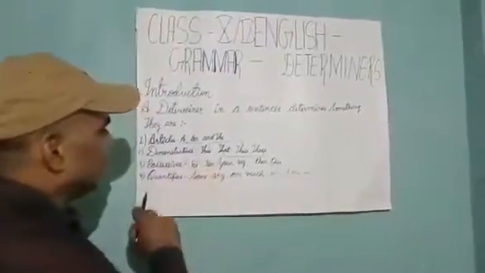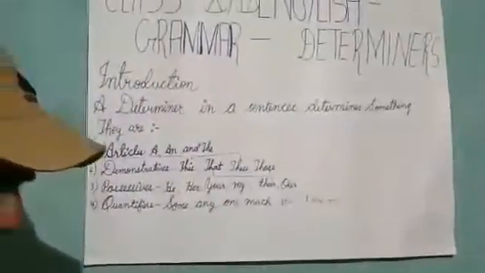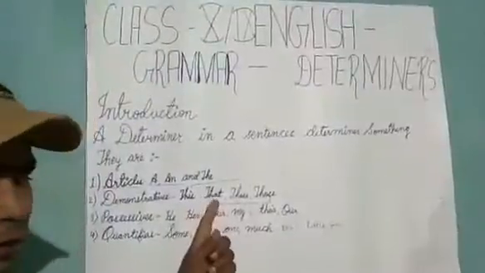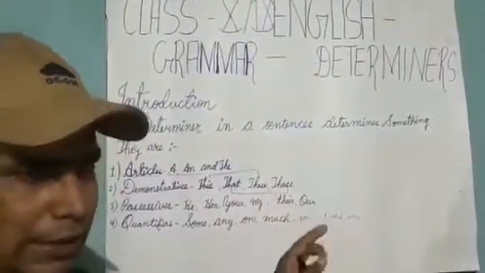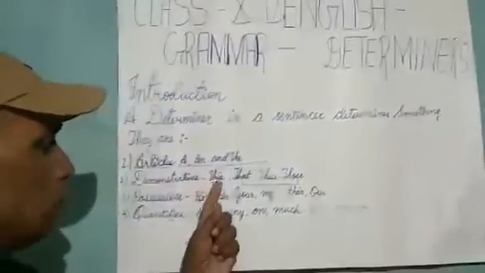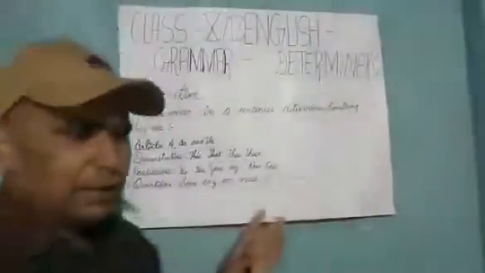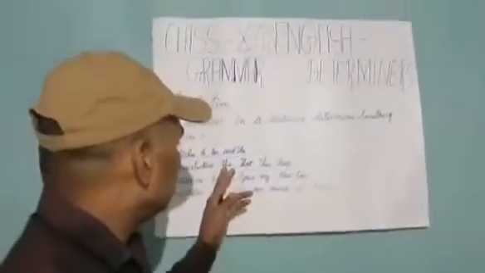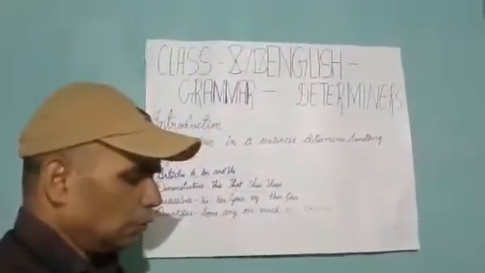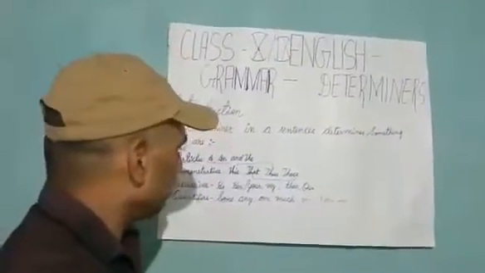The difference is that this is used for a noun standing or sitting or placed nearby, while that is used before a noun which is standing at a distance. It will make it clear: this boy is my friend, that boy is my friend. If you look at both of the examples, you will find that this boy means the boy who is standing very close to the person who is speaking.